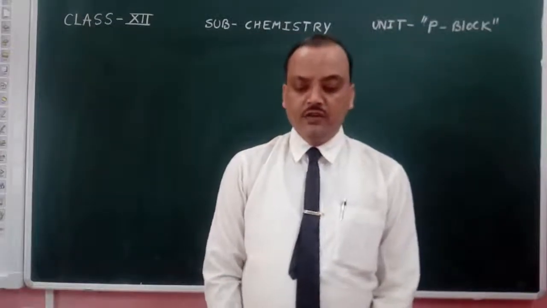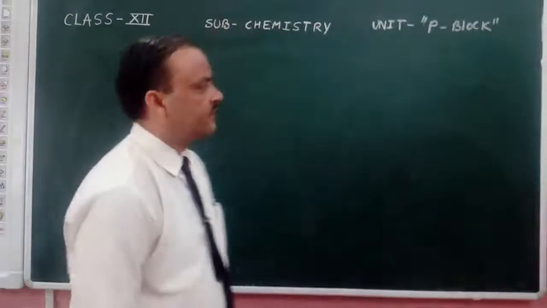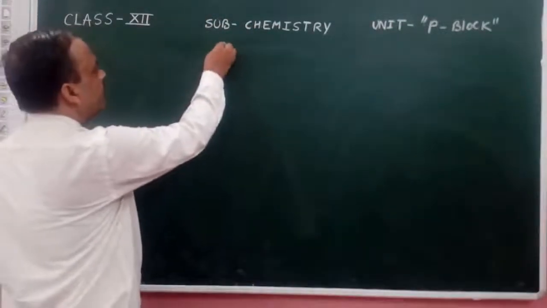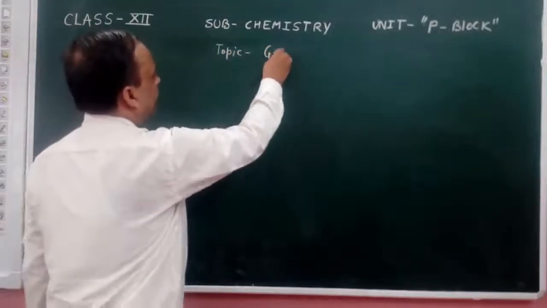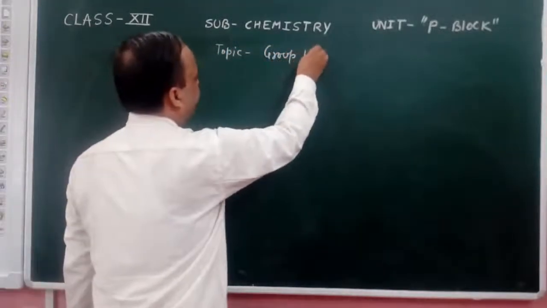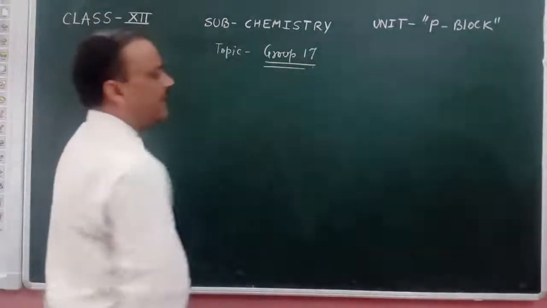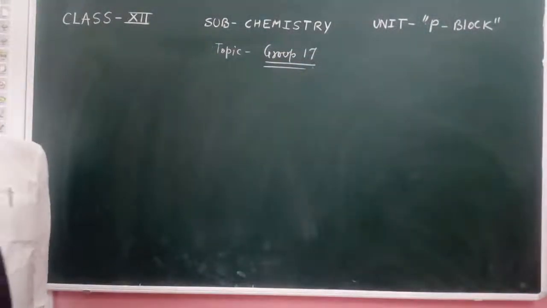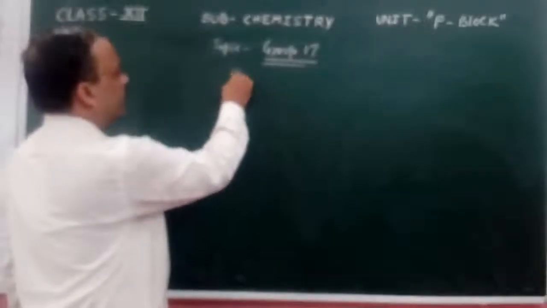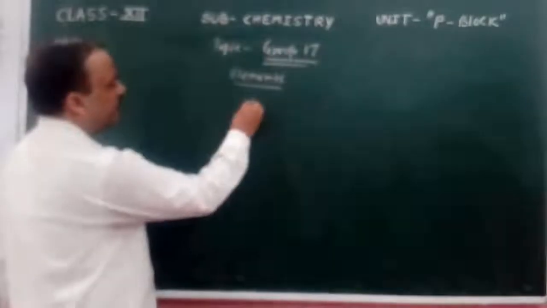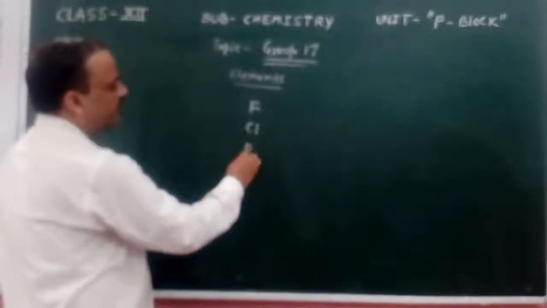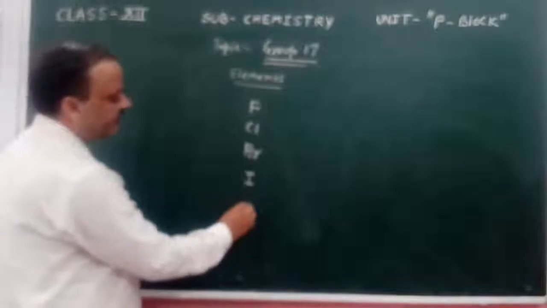In our class today, we are going to start a new group from the p block, and that is group number 17. Just see the topic: group 17 in the periodic table. In this group, what elements are present? Fluorine, chlorine, bromine, iodine, and astatine.